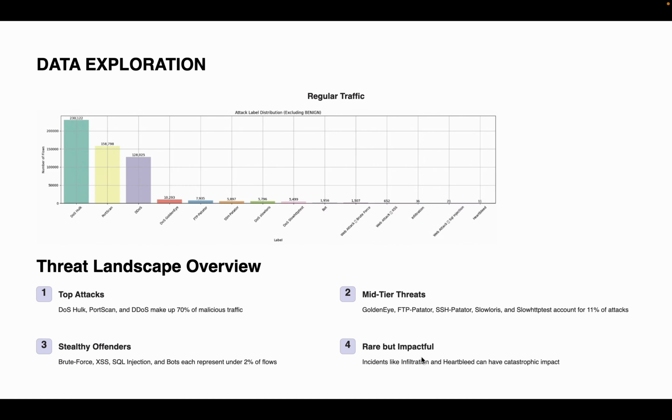When analyzing regular traffic, we broke down malicious activity into 4 categories: top, mid-tier, stealthy offenders, and rare but impactful. DoS Hulk and port scan come under the top attacks. Infiltration and heartbeat come under the rare but impactful attacks. The top attacks accounted for nearly 70% of all the malicious flows. This diversity highlights the necessity of broad spectrum intrusion detection models that can handle both volumetric and subtle threats.